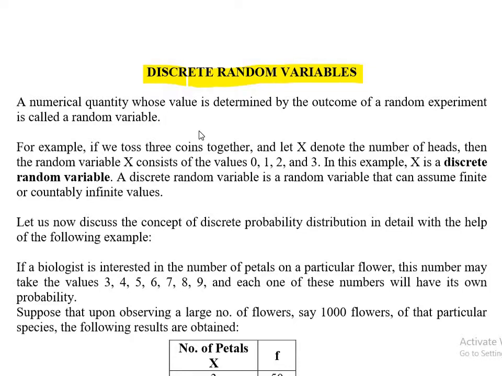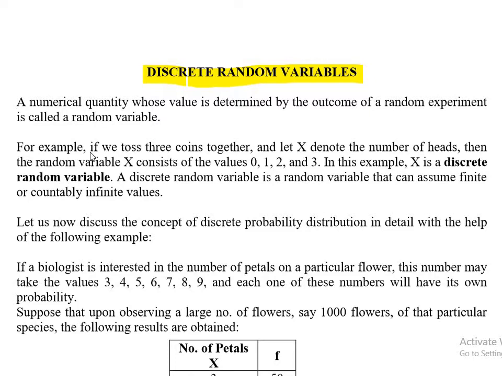For example, if I toss a coin, I know there are possibilities of head and tail, but if the coin is in the air, I cannot predict the outcome, whether it will be head or tail. Similarly, if I roll a die, I know all possibilities are 1, 2, 3, 4, 5, 6, but in a certain roll, I cannot predict the outcome, right? So these are examples of a random variable.